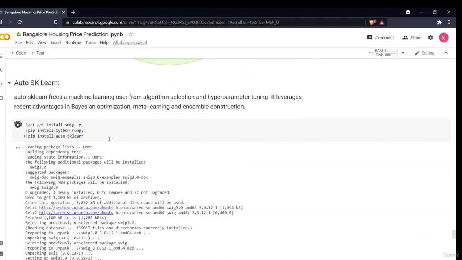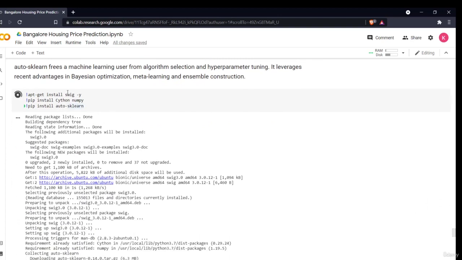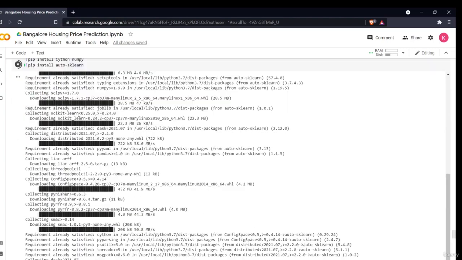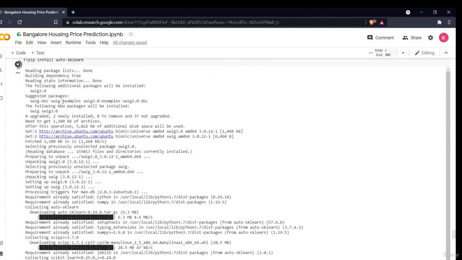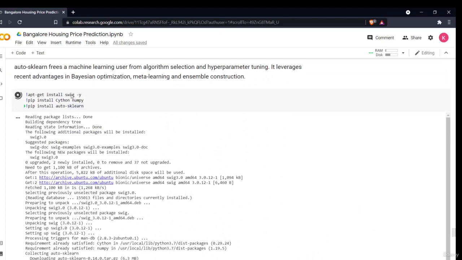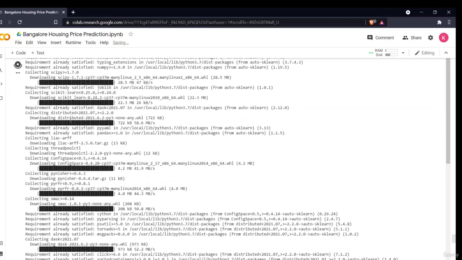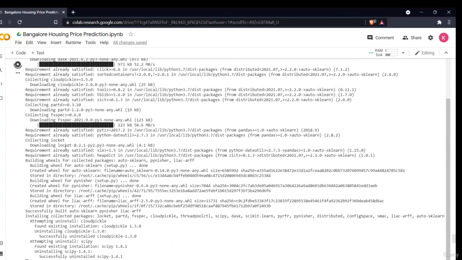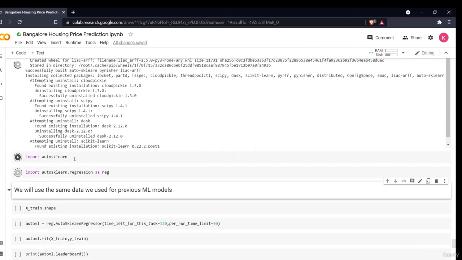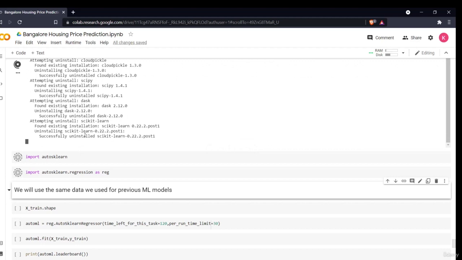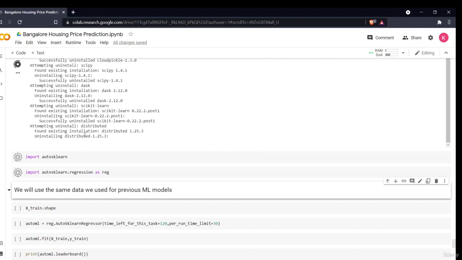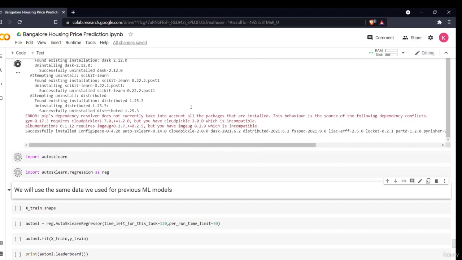You have to install these libraries first in order to use AutoScaling. It will create an environment, then install NumPy, then AutoScaling. It says requirement already satisfied because it is already installed in my environment.